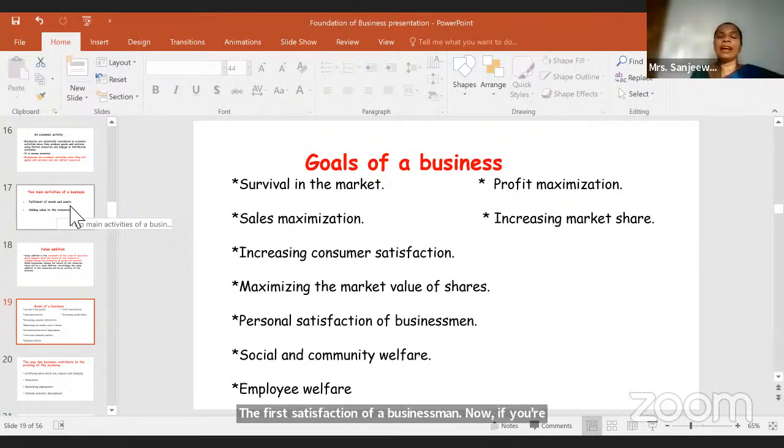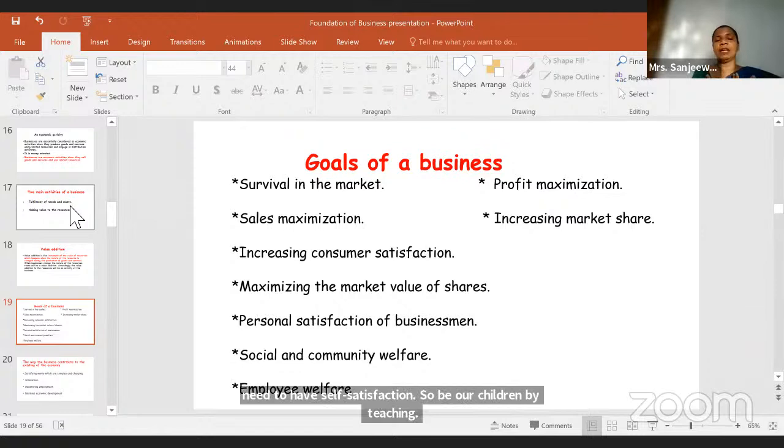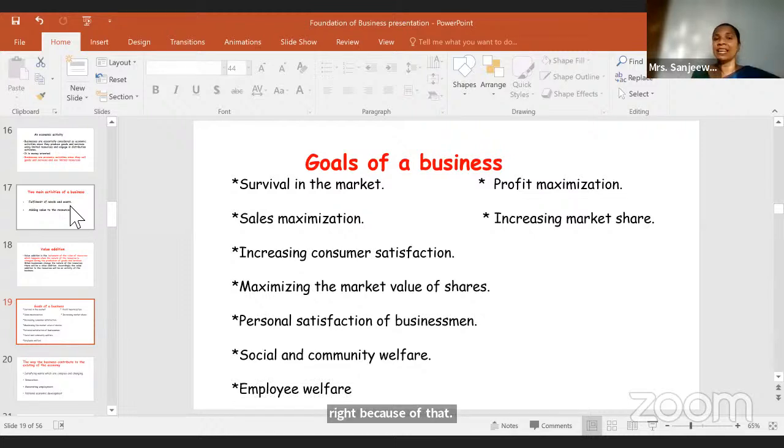Suppose that you are producing a particular product, you are trying to survive in the market, you maximize sales, you increase consumer satisfaction, but you are not happy from your business. So that is not a goal of a business. You also should get satisfaction by doing that, right? You need to have self-satisfaction. So we all should have that. By teaching, I also should have my personal satisfaction, right? Because of that only I do this, because I am satisfied.